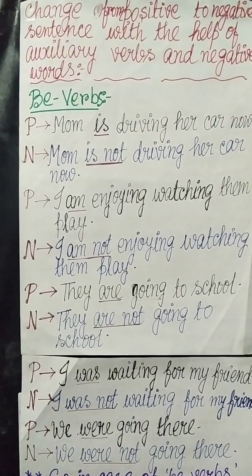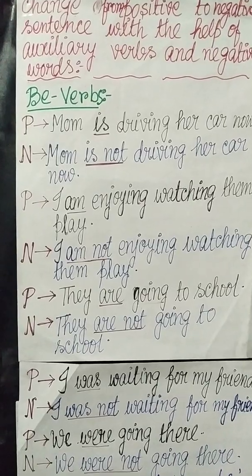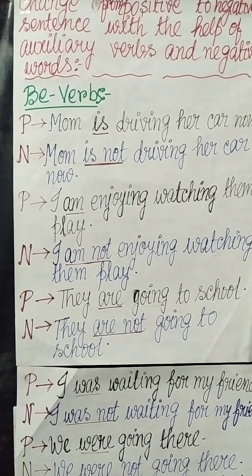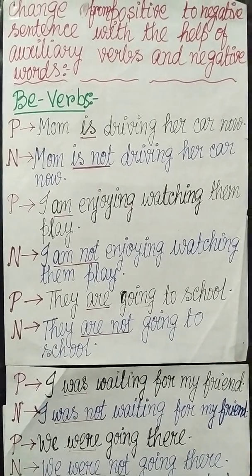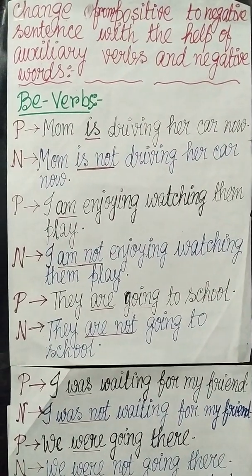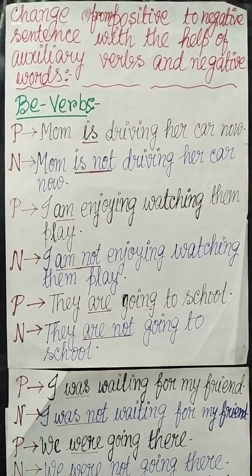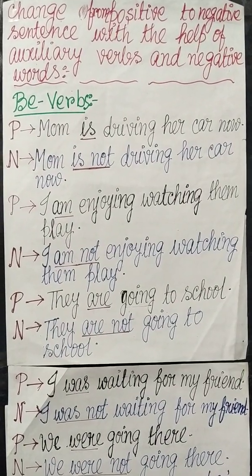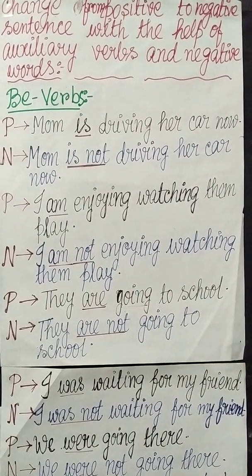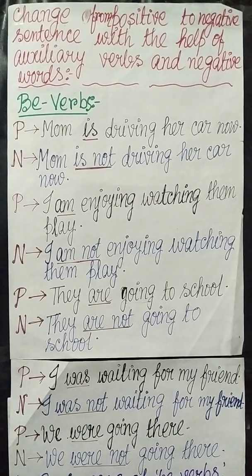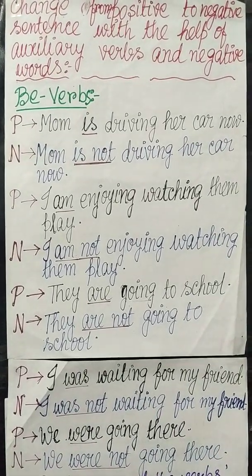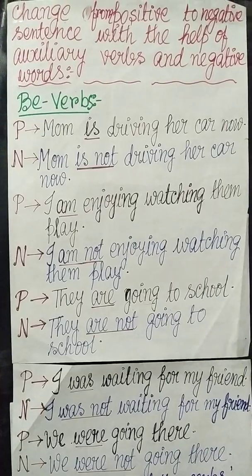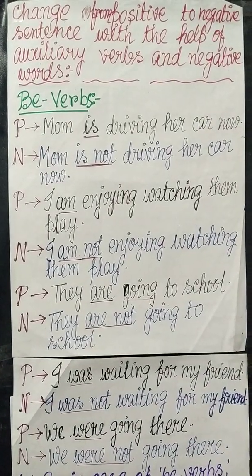So first example I have shown you with is. P means positive sentence. So P: Mom is driving her car now. So this is a positive sentence, and you can see that is is the auxiliary verb. So when we make it negative, what will we write? Mom is not driving her car now.